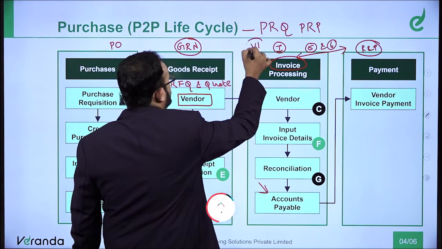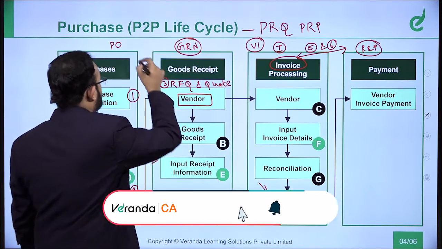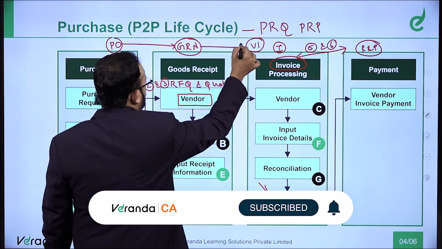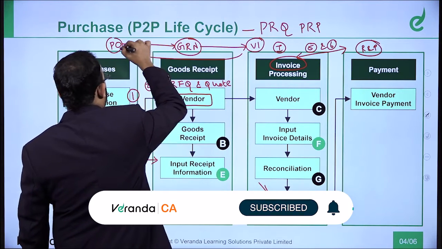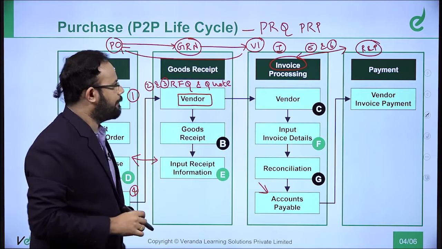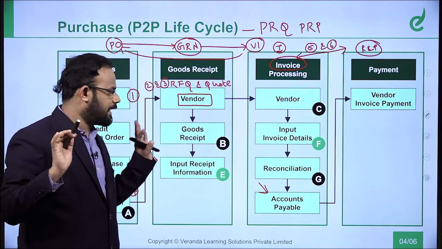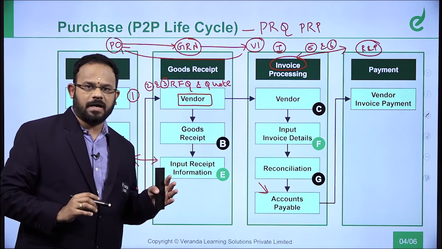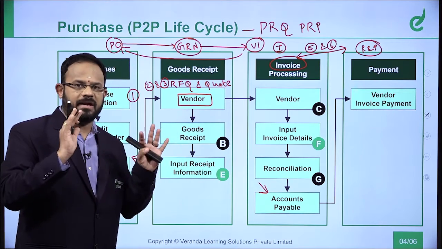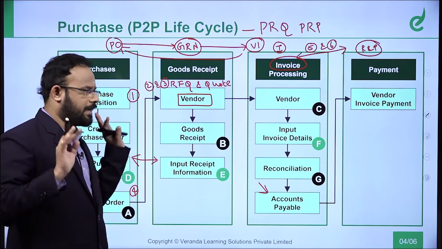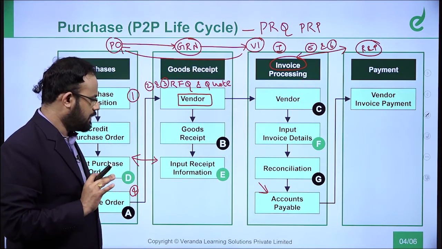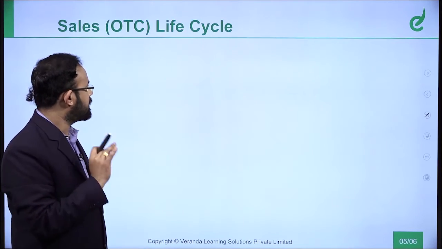Do you guys remember this? These are the three-way connection that we will try to do. So you will always have to remember that it is always going to be done. Now, this three-way connection, if you are able to do, that means this particular diagram is very clear. Go back to the previous sessions when we connected this separately, P2P life cycle, and then see the diagram, you will be able to understand it much better. Okay, so this is the P2P life cycle. What is the next one?